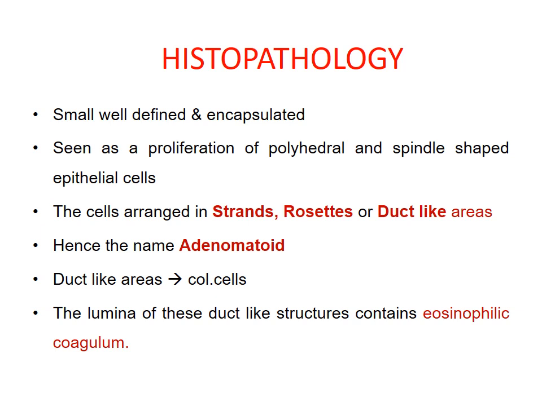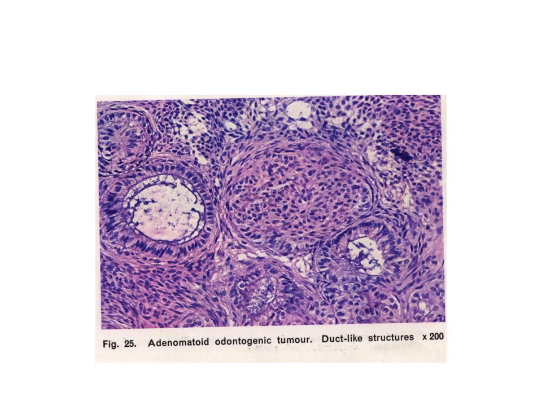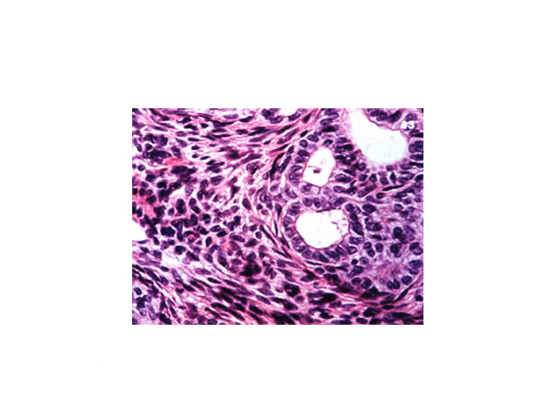Now coming to the histopathology. Small, well-defined and encapsulated, seen as a proliferation of polyhedral and spindle-shaped epithelial cells. The cells are arranged in strands, rosettes or duct-like areas. Therefore, the name adenomatoid is given. In duct-like areas, columnar cells are seen. The lumina of these duct-like structures contain eosinophilic coagulum. Here you can see the microscopic photo. This one too.